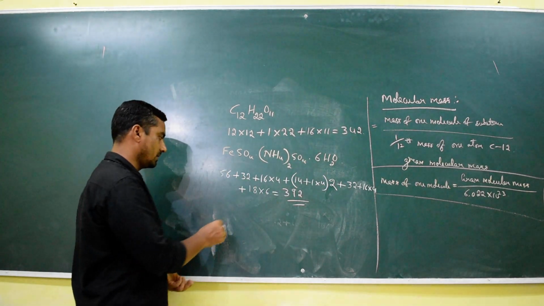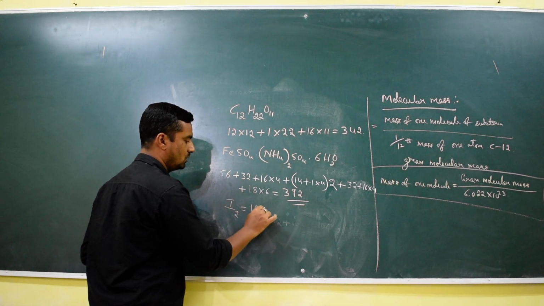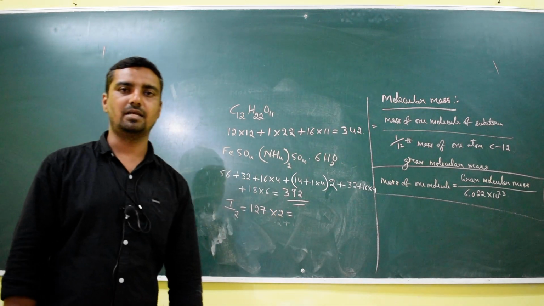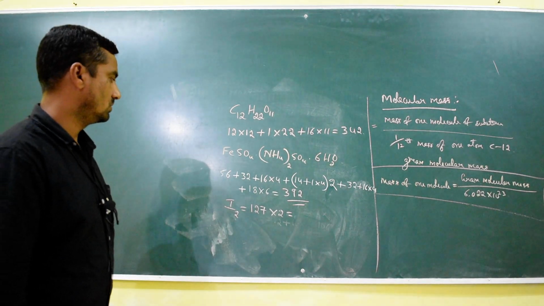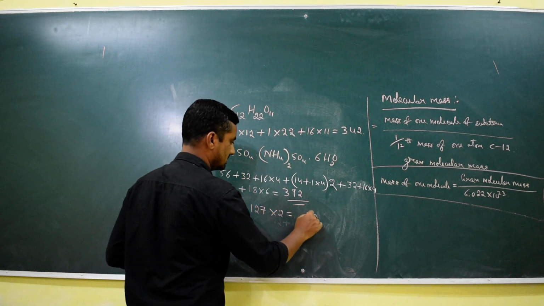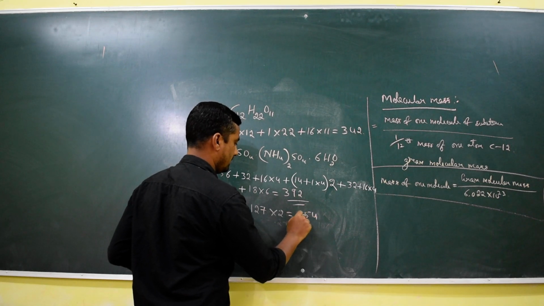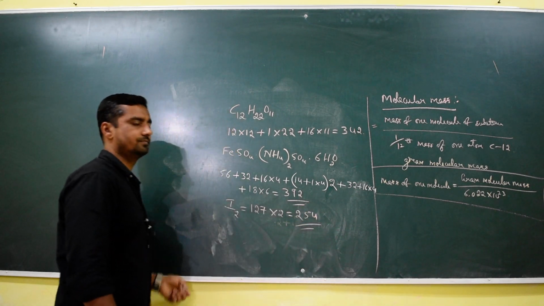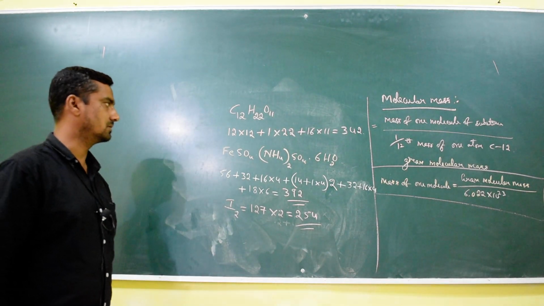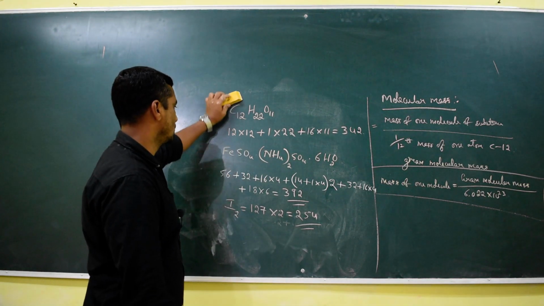I will give one more example, that is I2. I2 is nothing but 127 into 2. For one iodine atom, the mass number is 127, and there are 2 iodine atoms, so multiply with 2. That is 254, right? This is how we can find the gram molecular mass, the molecular mass. Right? So one problem is there.